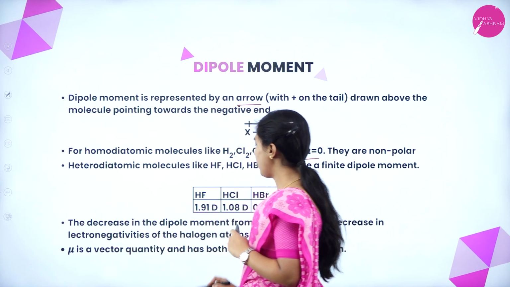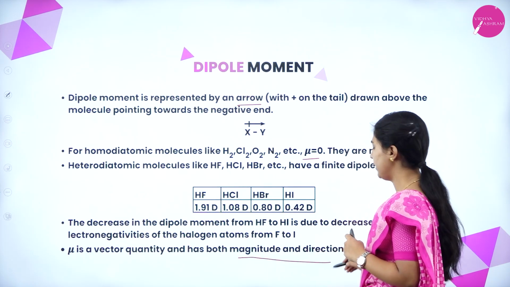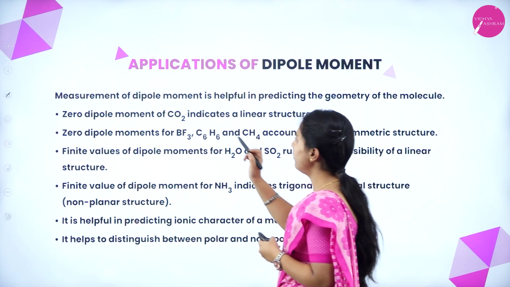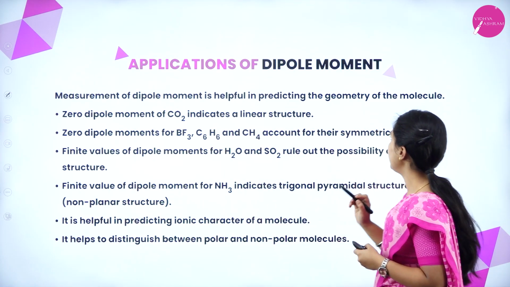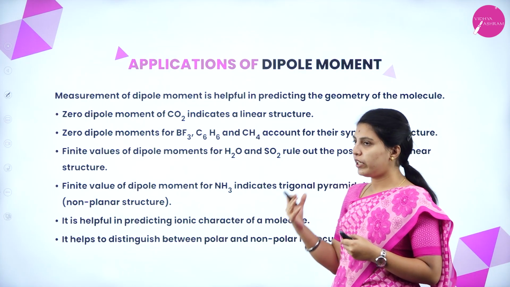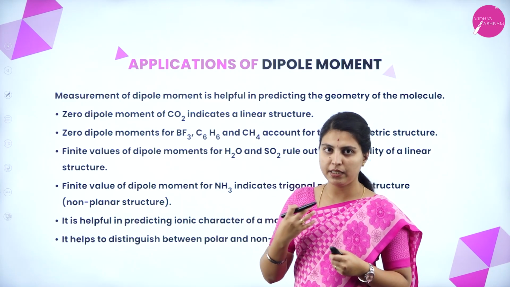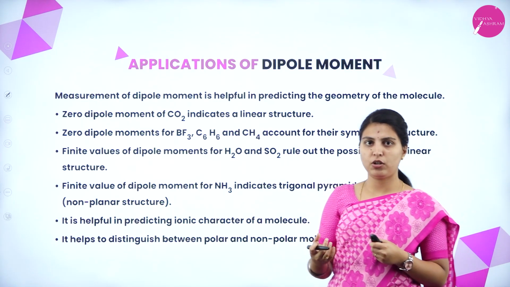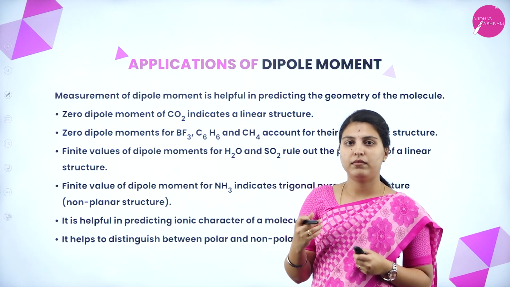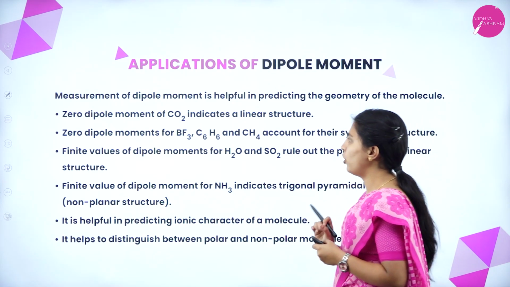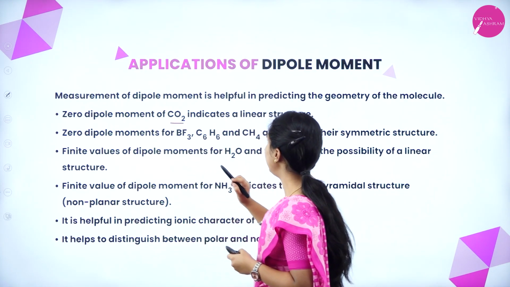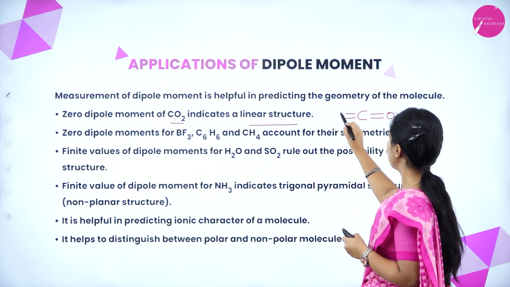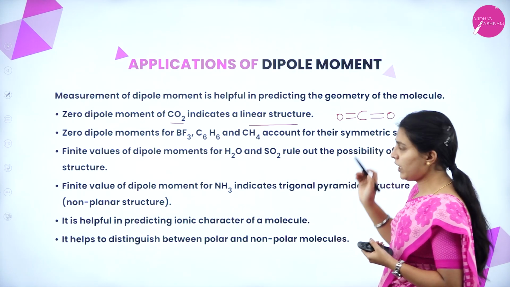As I told, mu is a vector quantity and has both magnitude and direction. Next, applications of dipole moment. Measurement of dipole moment is helpful in predicting the geometry of molecules. By the measurement of dipole moment, you can tell whether it is square planar or bent or trigonal planar. Like that you can predict the geometry of the molecules. Zero dipole moment of CO2 indicates the linear structure. Usually CO2 will be in linear structure, because its dipole moment is 0.